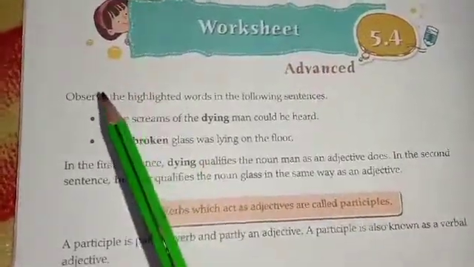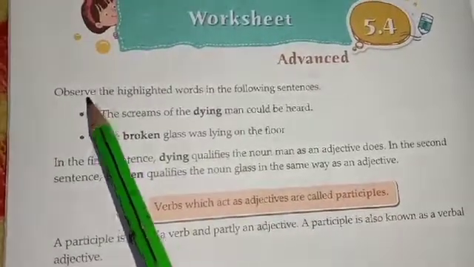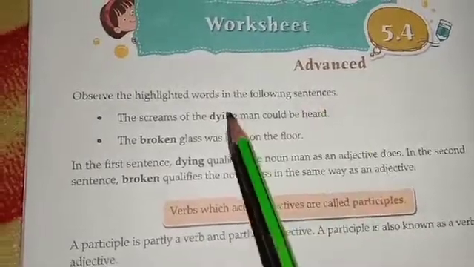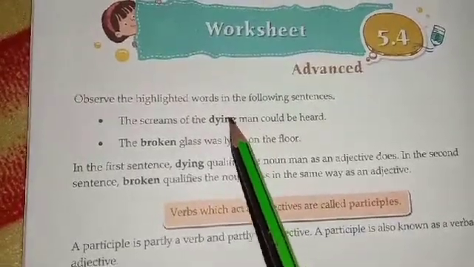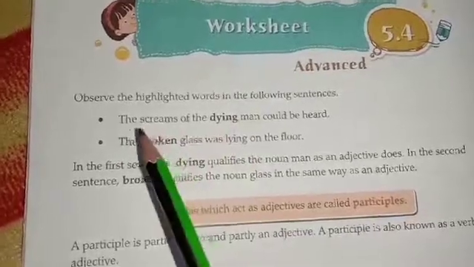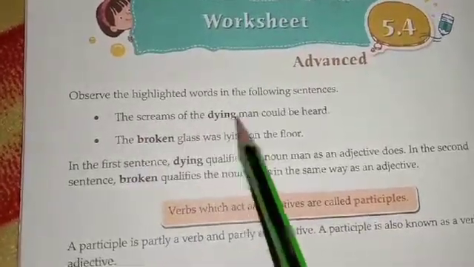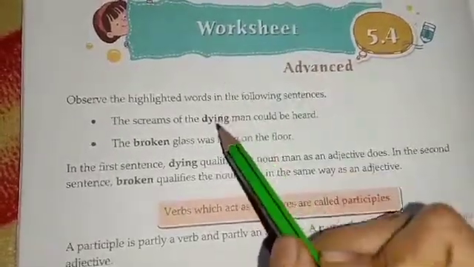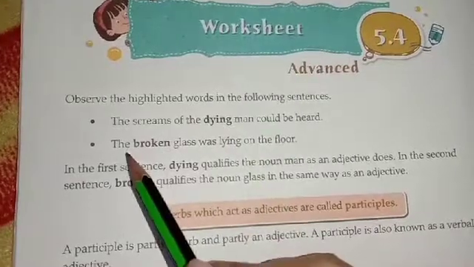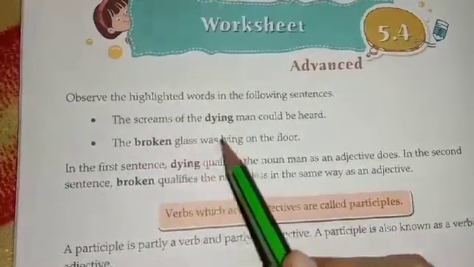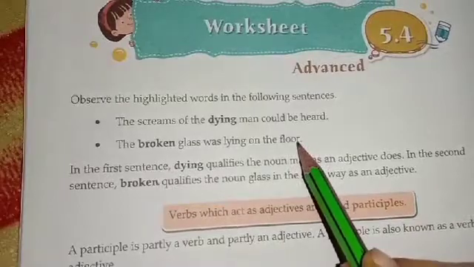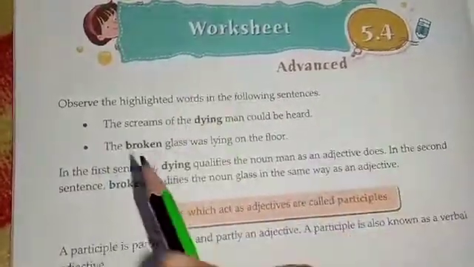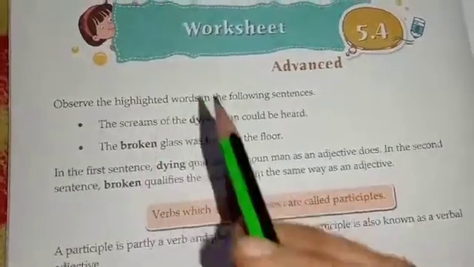Okay, now see here. Observe the highlighted words in the following sentences. Highlighted words means the words which are in bold letters. Now see here. The screams of the dying man could be heard. Over here the highlighted word is dying. The broken glass was lying on the floor. The highlighted word over here is broken. Now, what is given about these two words?